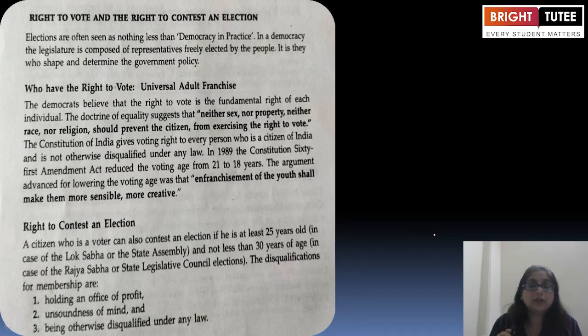The Constitution of India gives voting rights to every person who is a citizen of India and is not otherwise disqualified under any law. In 1989, the Constitution Sixty-first Amendment Act reduced the voting age from 21 to 18 years, and the argument advanced for lowering the voting age was that enfranchisement of youth would make them more sensible and more creative.